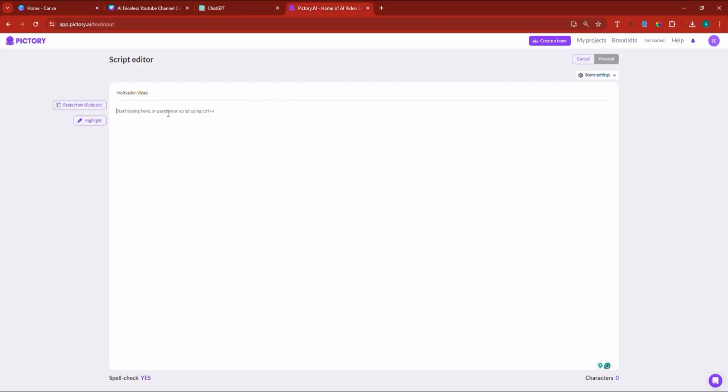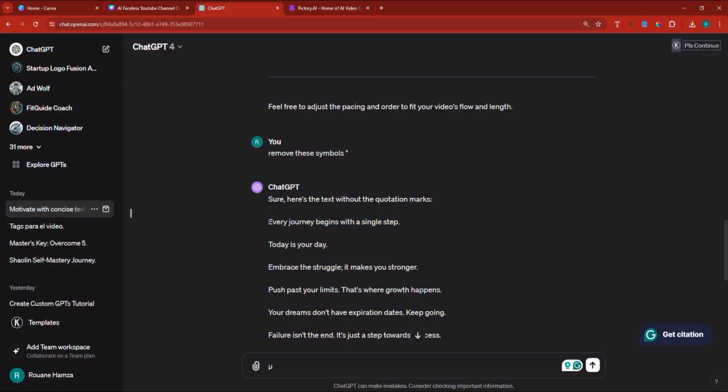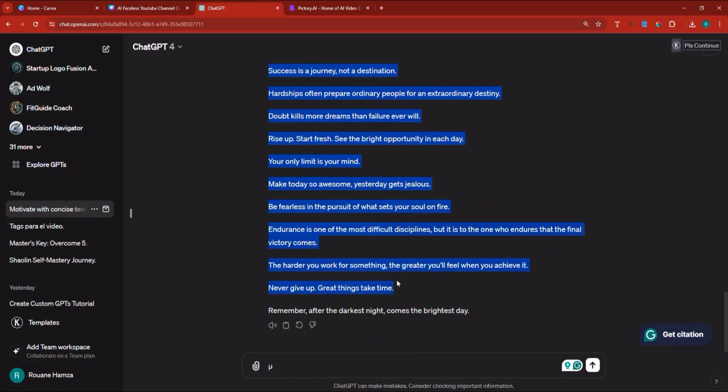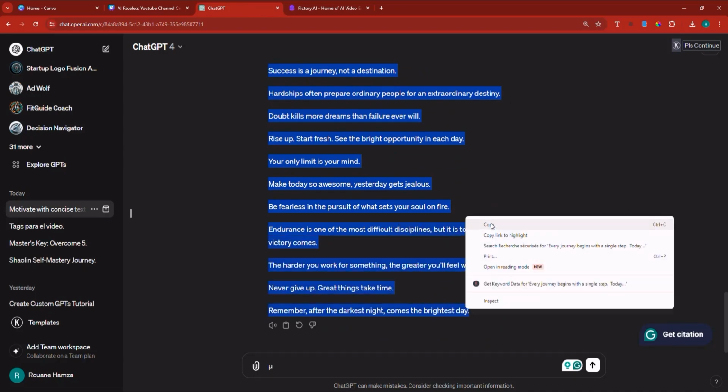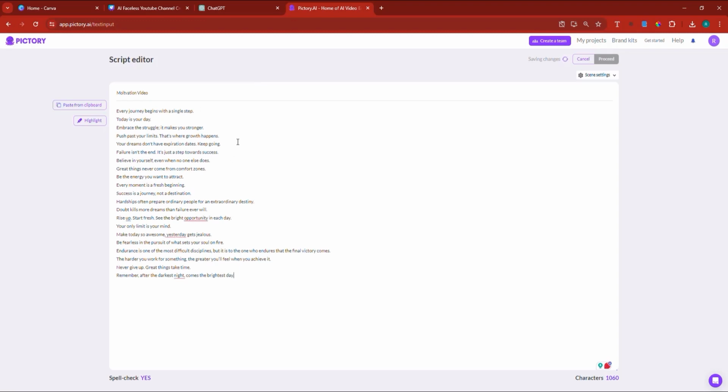Now here, let's go back into Pictory. Now I'm going to paste the text that I got from ChatGPT. I don't see it pasted. Let me try it this way. Okay, well, here's the thing. I'm going to have to go back and copy it again, because obviously the first one wasn't copied right. We go back and copy it again, Control V. There you go.